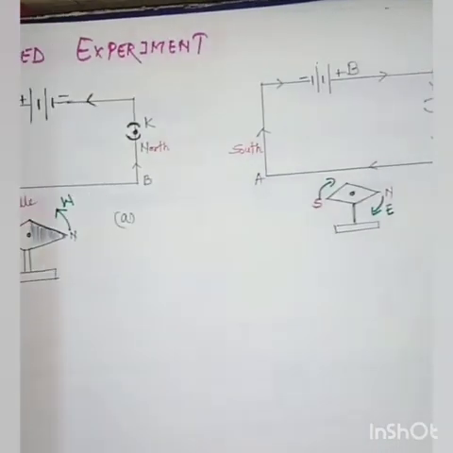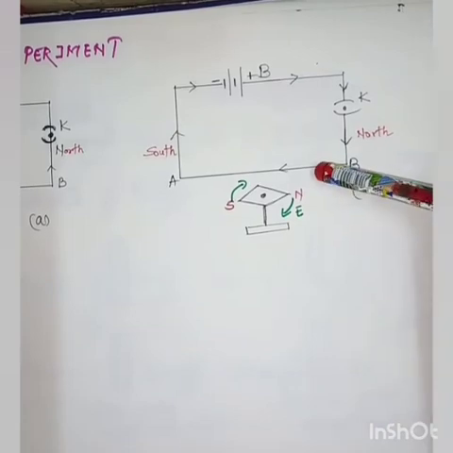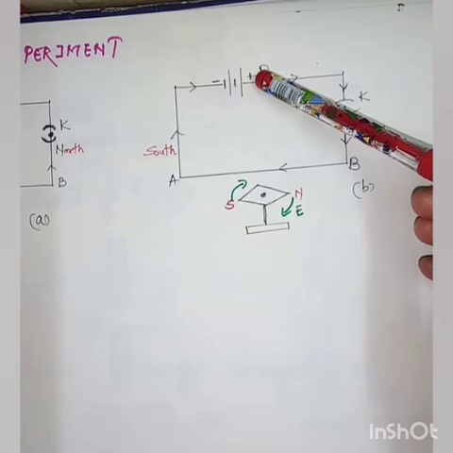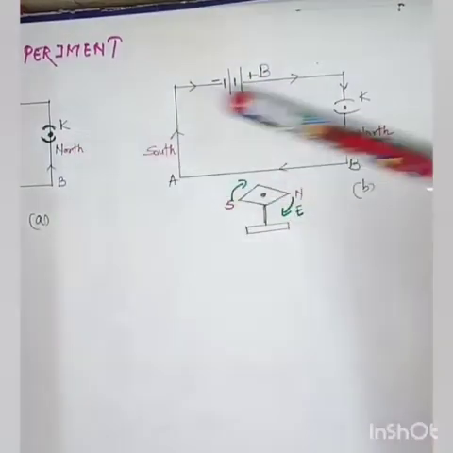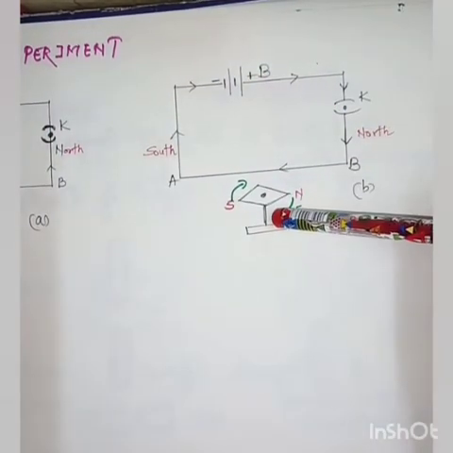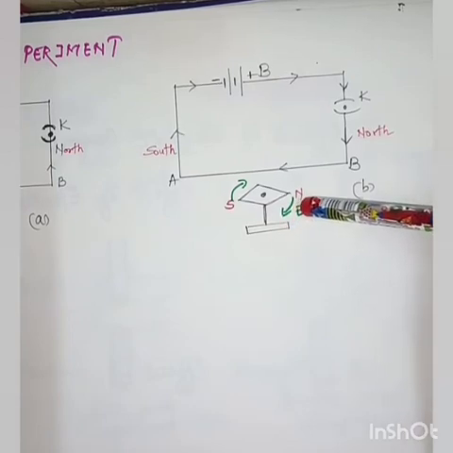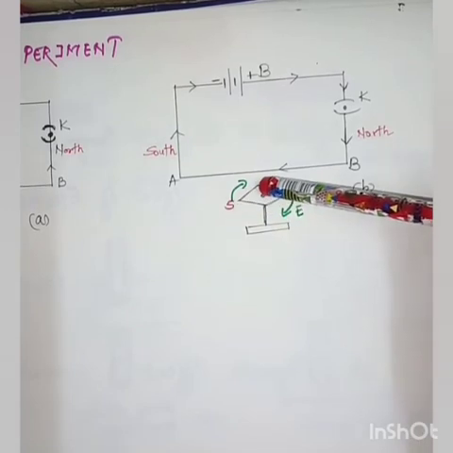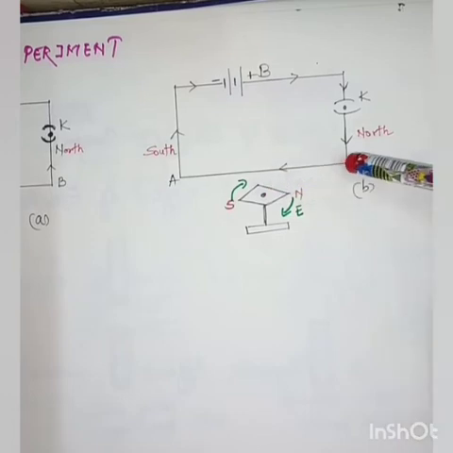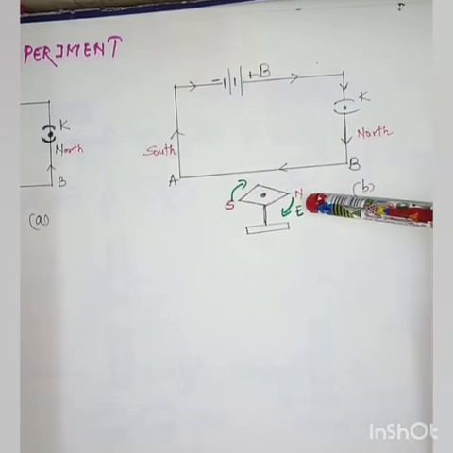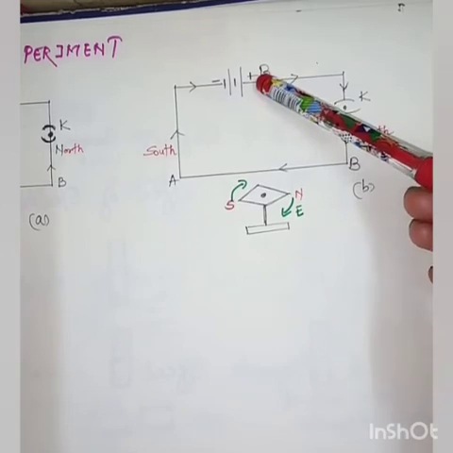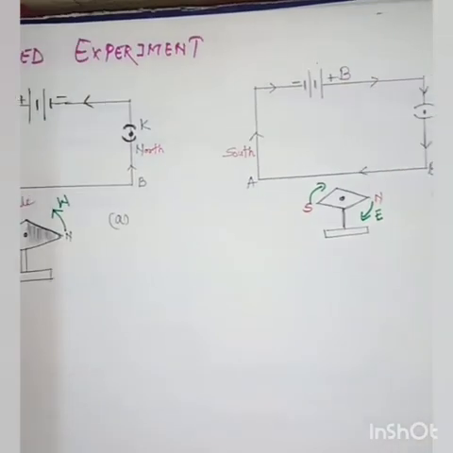And when he reversed the flow of the current, that is, now this is the negative pole and this is the positive pole, which is the reverse condition of the first case. Here you can see that the compass needle is deflected in the opposite direction. That is, now the north pole is deflecting towards the east and the south pole is deflecting towards the west. That is, the direction of the deflection of the compass needle gets reversed on reversing the direction of the electric current. What is the conclusion of this experiment?